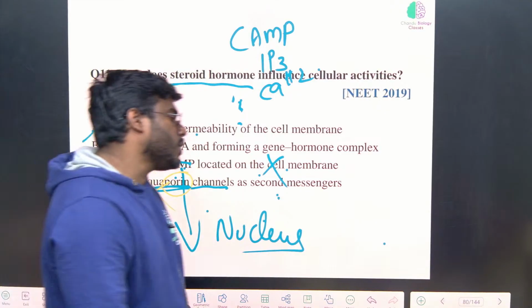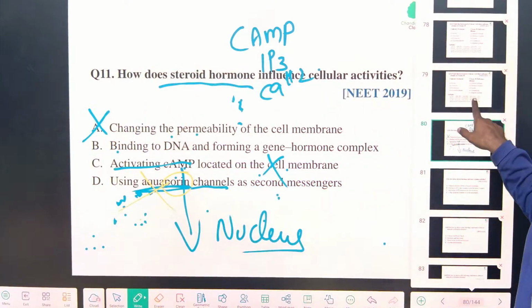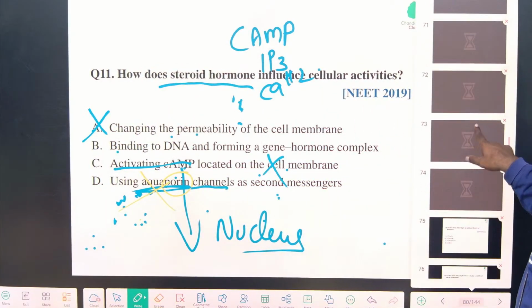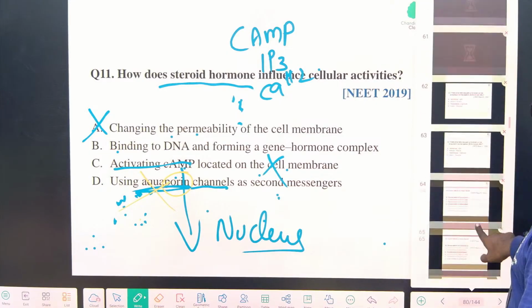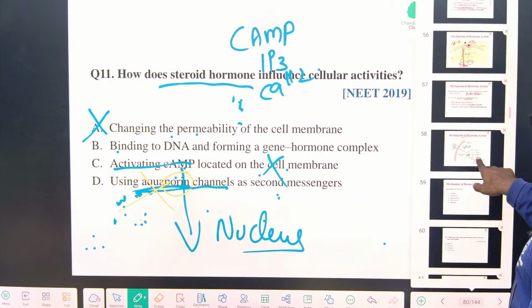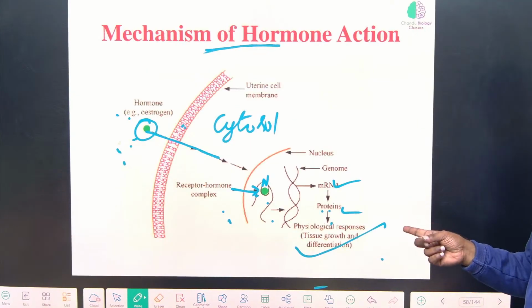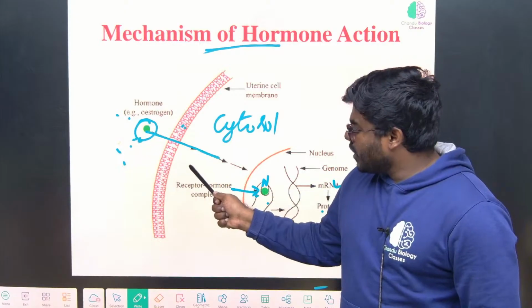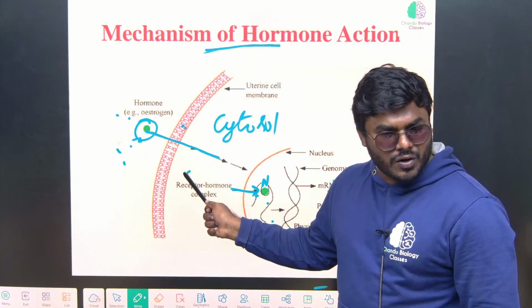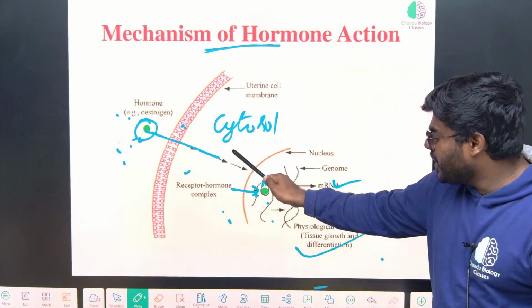So finally what will they do? They will go and bind to the DNA. Correct or not? Then, as I told you, they will stimulate transcription, translation, then they produce the proteins. Then the proteins show their action. What hormone is it? Steroid hormone, estrogen. Can it cross the membrane or not? Yes, obviously it crossed the membrane. Then it entered into the cytosol.